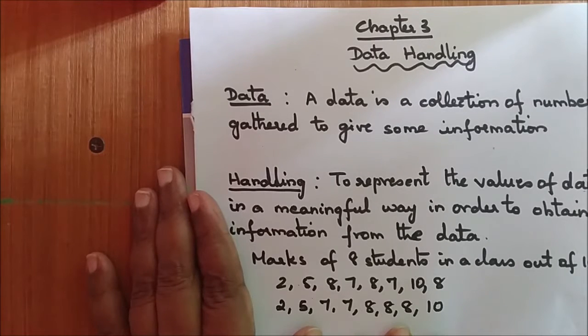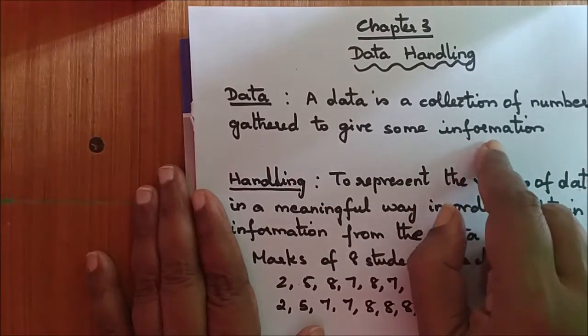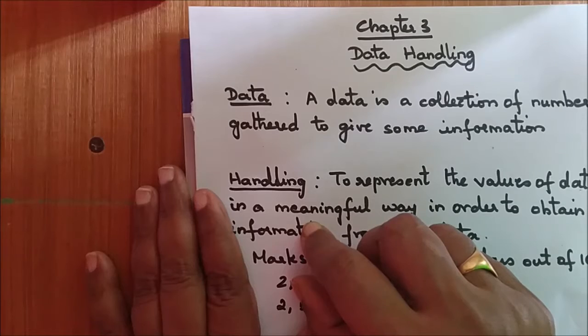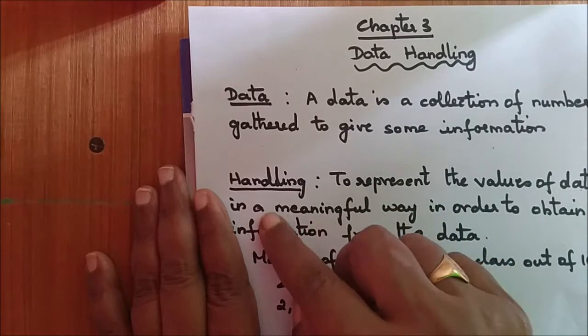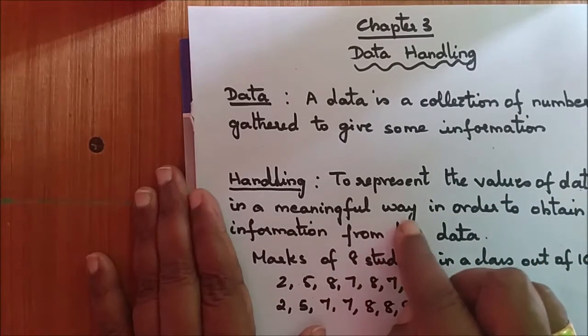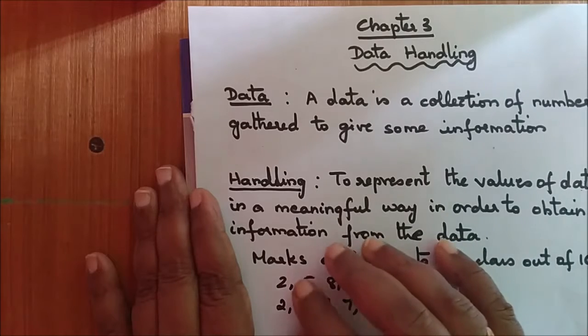Now, what is data? Data is a collection of numbers that is gathered to give some information. For example, you have the list of marks obtained by the students in a class in a particular test. That is data. Now, what do you mean by handling? To represent the values of data in a meaningful way in order to obtain information from the data.